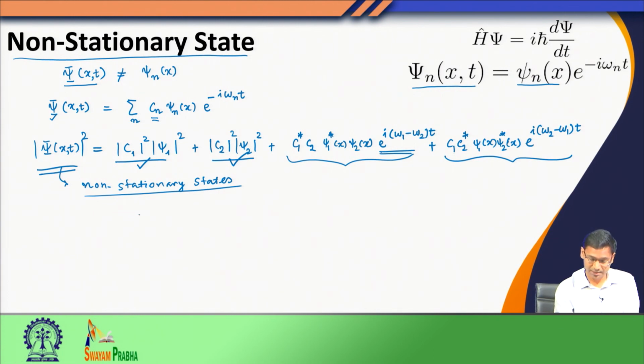So, I want to obtain my C n. I saw that stationary states probability density did not change with time, but then there are non-stationary states where the probability density has explicit dependence on time, but to be able to do that we need to know these coefficients C 1 and C 2 and so on, which are the coefficients we used to express the state of the system as a linear combination of the eigenfunctions of the time independent Hamiltonian.